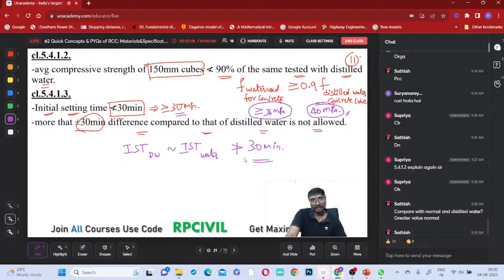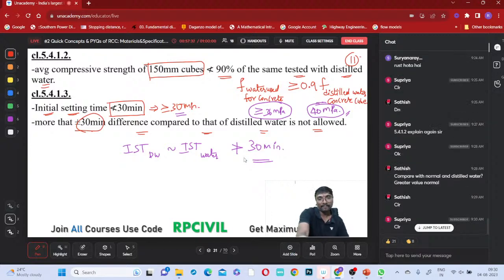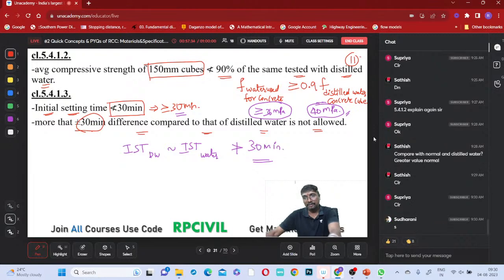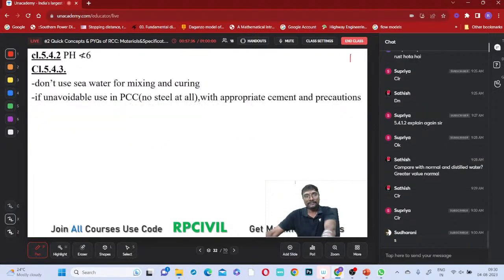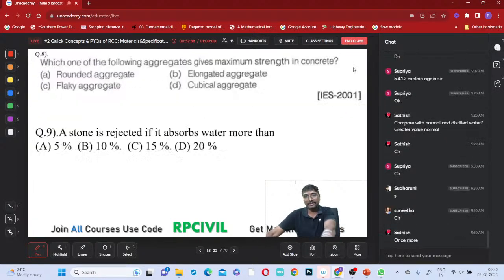5.4.1.3, everyone, when to use this water is clear, all of you? Now, other specifications of this water.